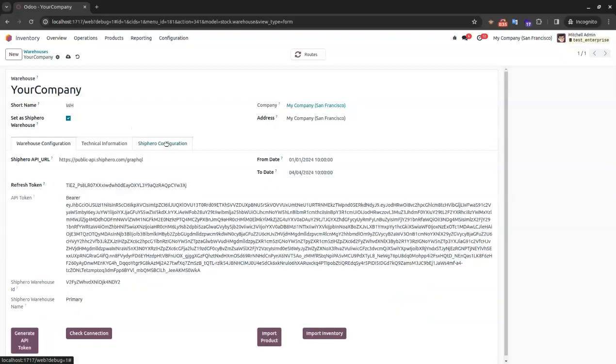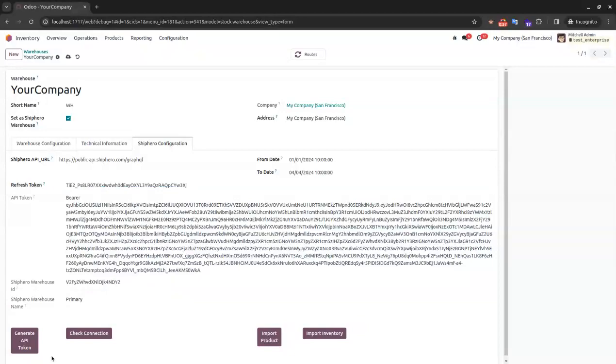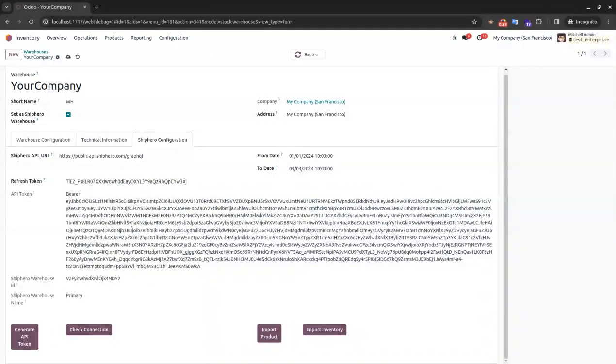When you go to this tab, firstly you need to set the API URL and refresh token only. You need to set these two things only. You will get them from your ShipHero provider, and in your account you will find them. After that, you just need to click on generate API token. It will generate the API token and set it over here.